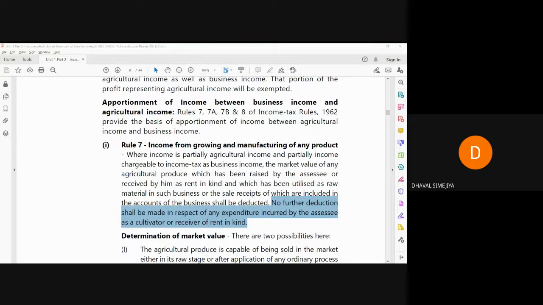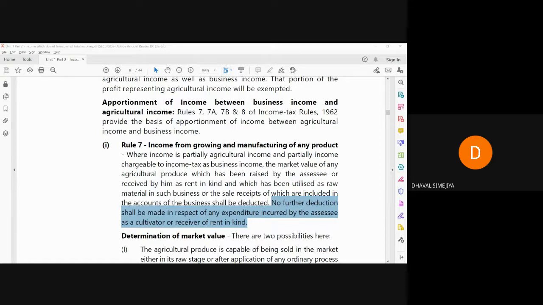Now, what does that mean? For example, I am a farmer, I am growing sugarcane, not sugar. Sugarcane is agricultural produce, that we know. Now, I further process sugarcane and manufacture jaggery. Jaggery means gold.